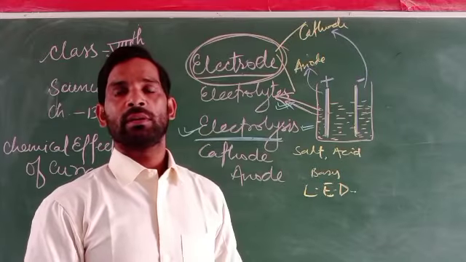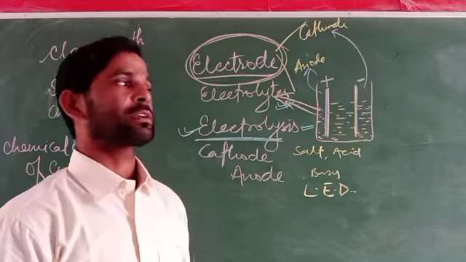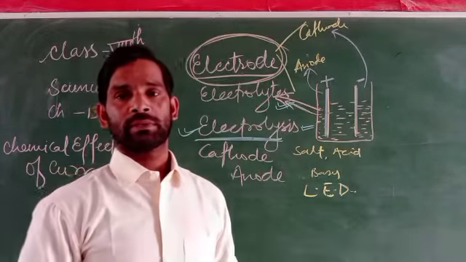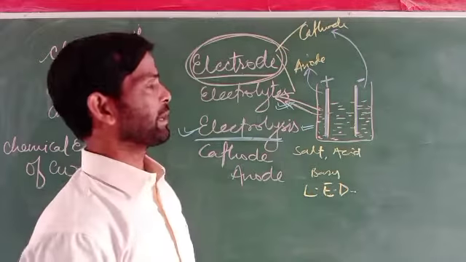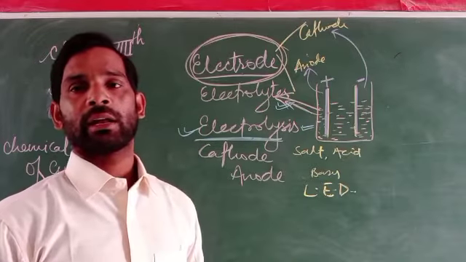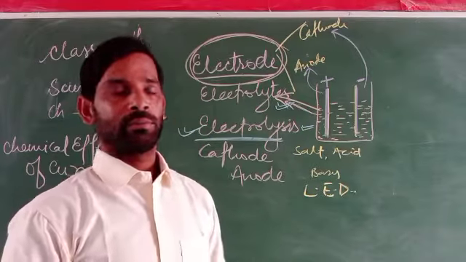Why? Because no ions, either cations or anions, are produced in them. In that regard, the electric current cannot pass through.